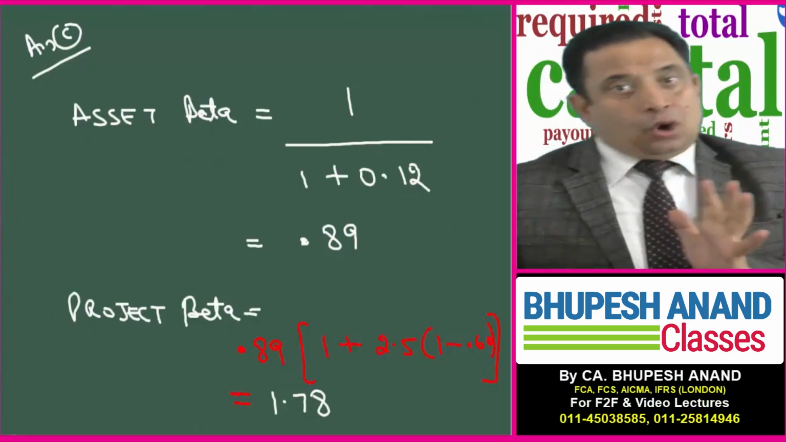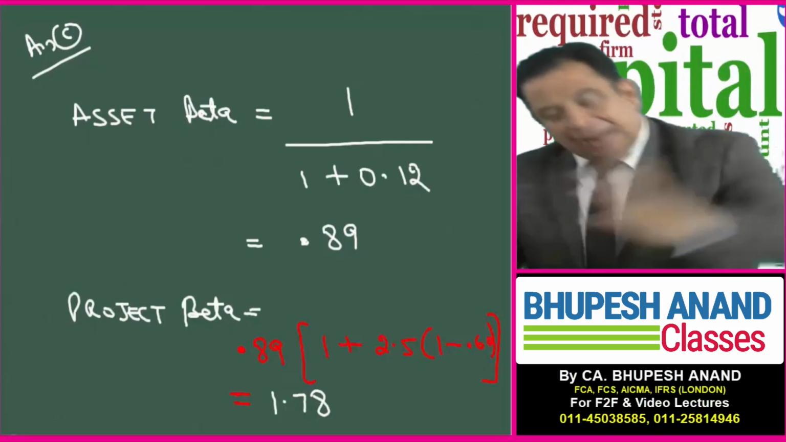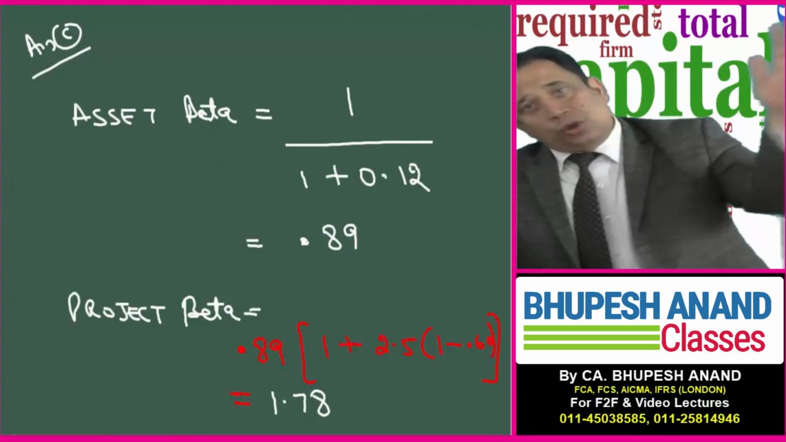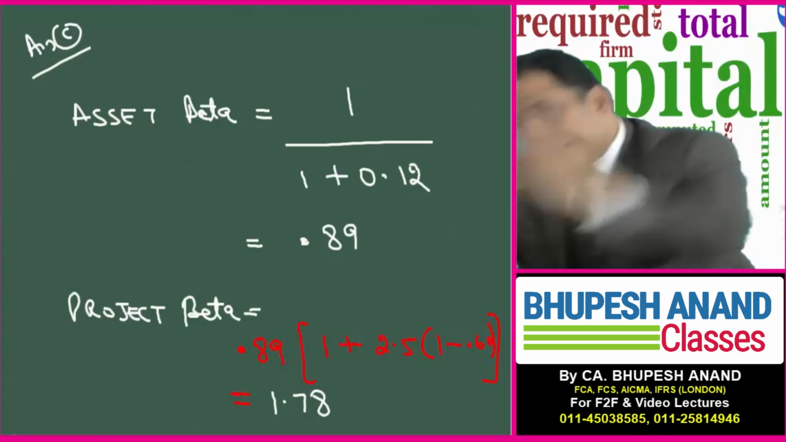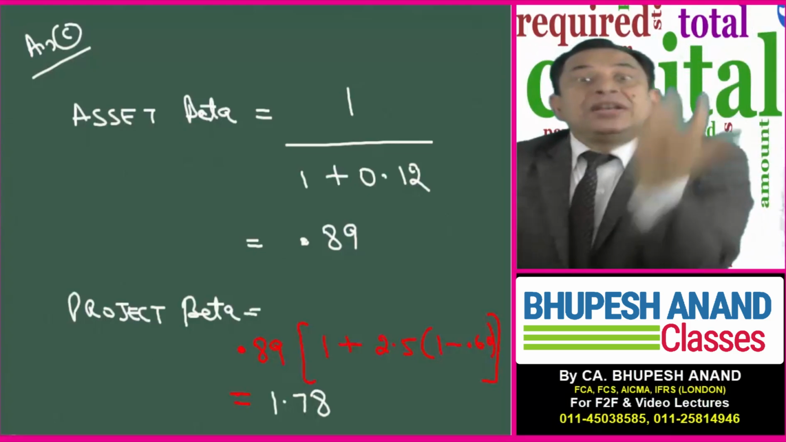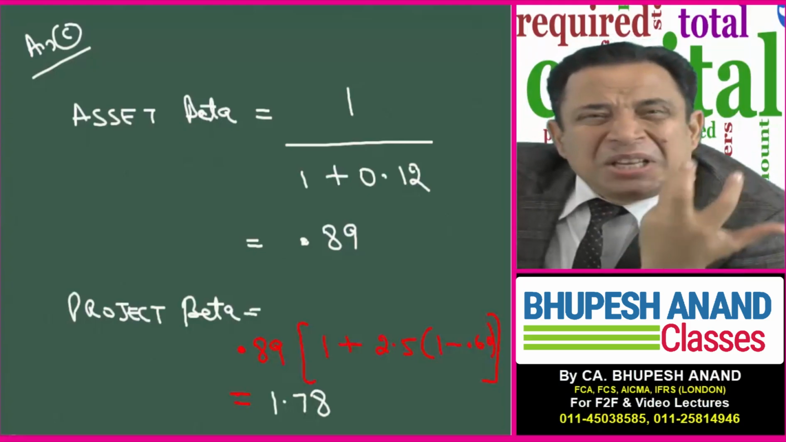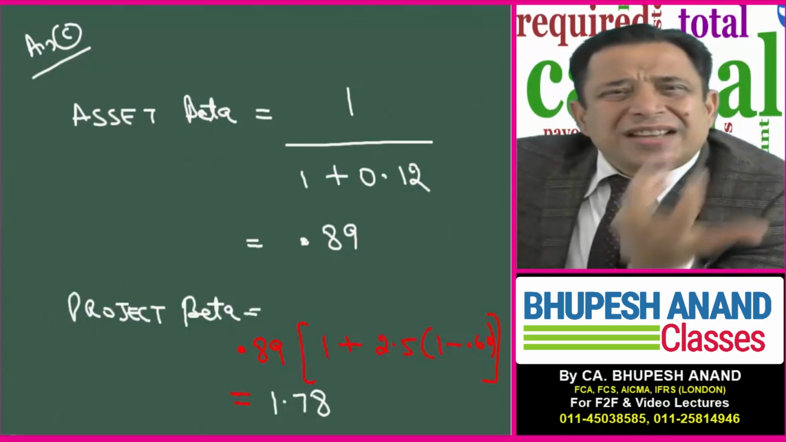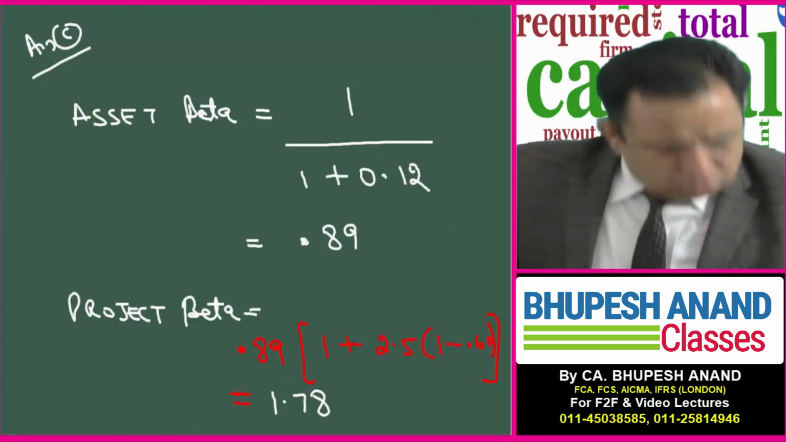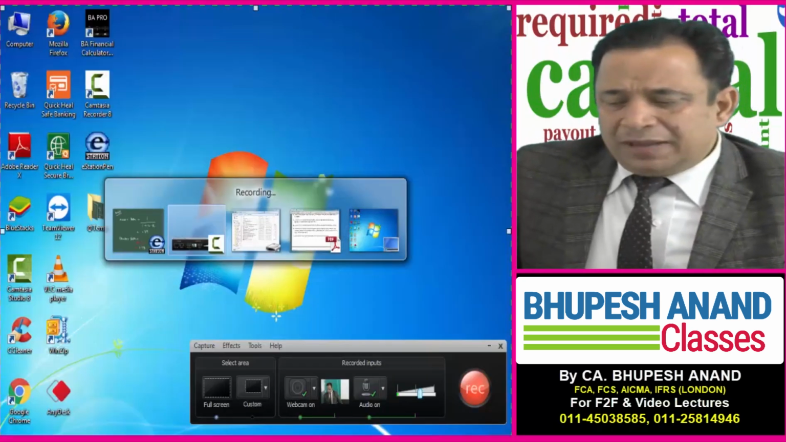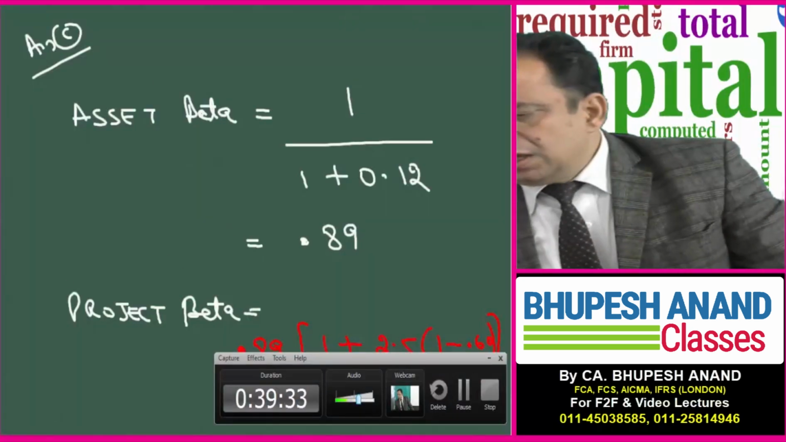So I have given the whole calculation. I have told you project beta, asset beta, equity beta, how to unlever it, how to relever it. Mind you, this lecture is very, very important. Please do it. Please do it. You can save 6 months. My humble request to you will be, please do this lecture. Be happy, be jolly, be cheerful.